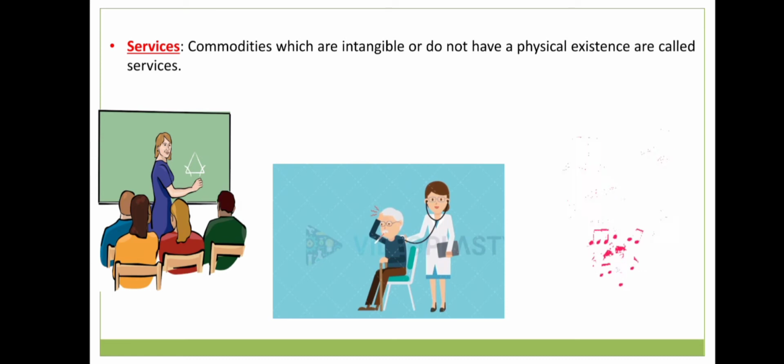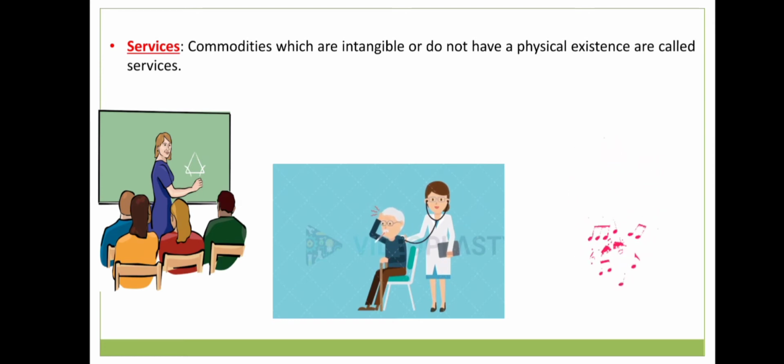Now, these goods and services both satisfy the needs of humans. Goods are those things which we can measure quantitatively or numerically, but services are those things we cannot measure. For example, the doctor is treating us, we cannot measure how much he is treating, right?